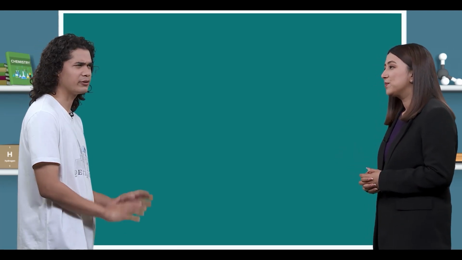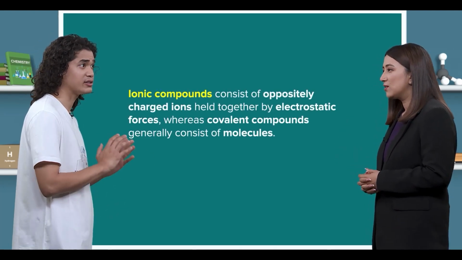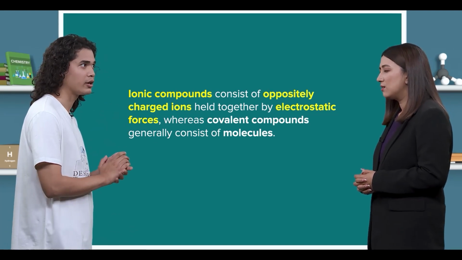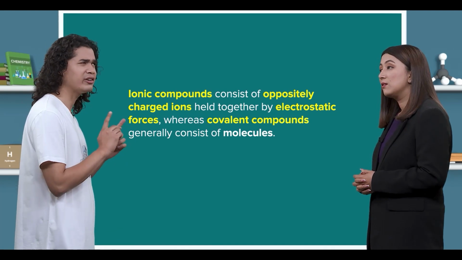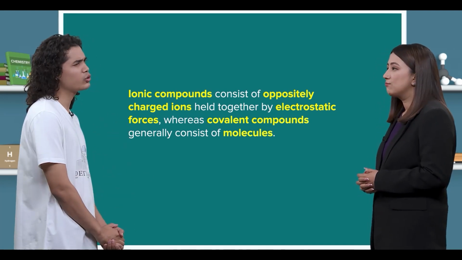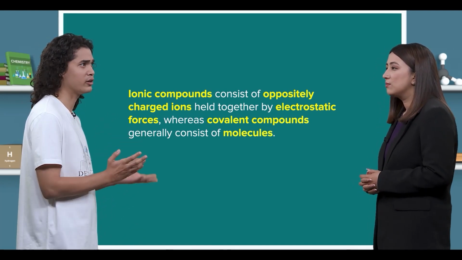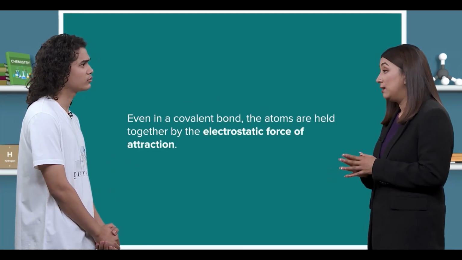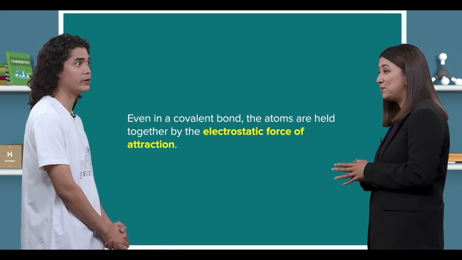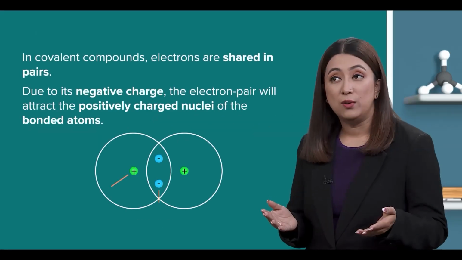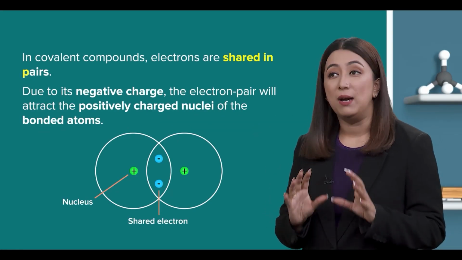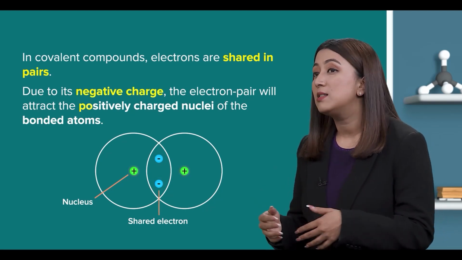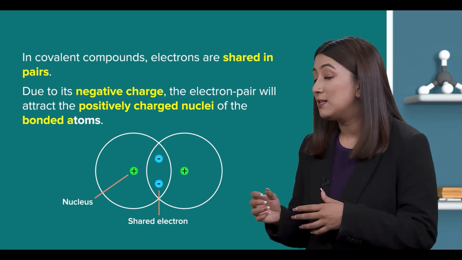But teacher, from what I recall, ionic compounds consist of oppositely charged ions held together by electrostatic forces, whereas covalent compounds generally consist of molecules. So, what holds the atoms together in a covalent bond? Well, even in a covalent bond, the atoms are held together by the electrostatic force of attraction. Really? How? In covalent compounds, electrons are shared in pairs. Due to its negative charge, the electron pair will attract the positively charged nuclei of the bonded atoms.